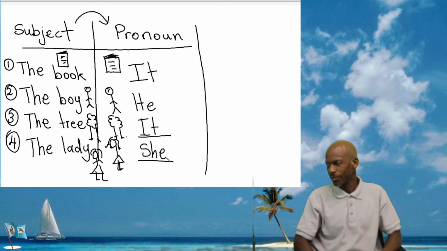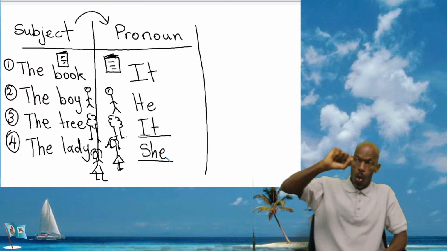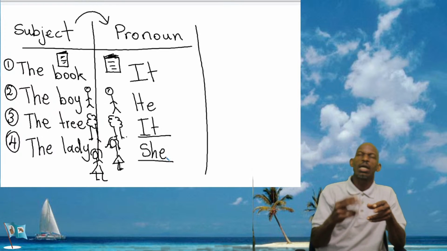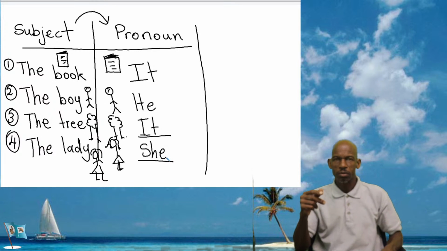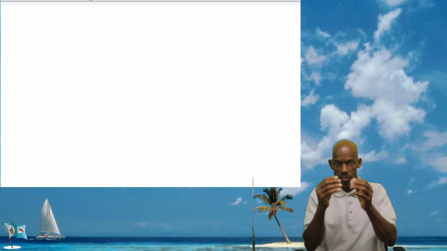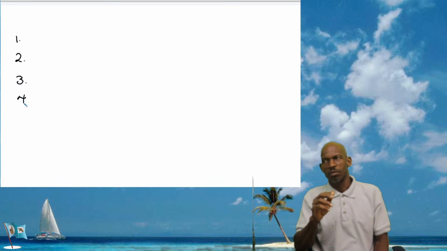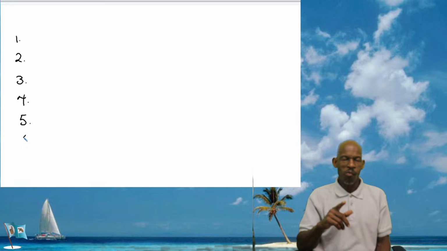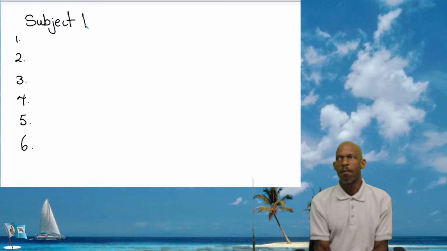Okay. So these are subject pronouns. It, he, she, those are subject pronouns because they replace the subject in a sentence. They are called subject pronouns. So I'm going to give you a list that I gave last week. There are a number of them, and they mean different things. So let's look at the pronouns. So this is called the subject pronouns.